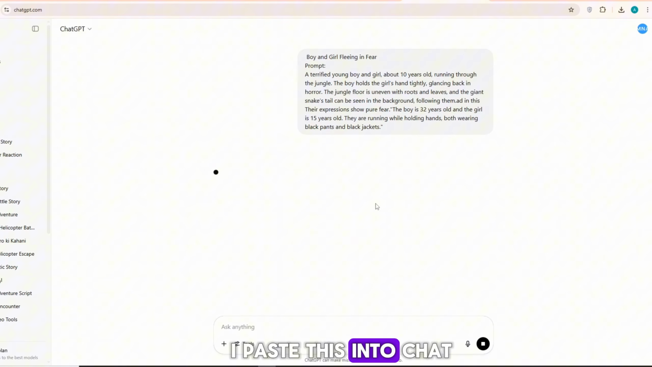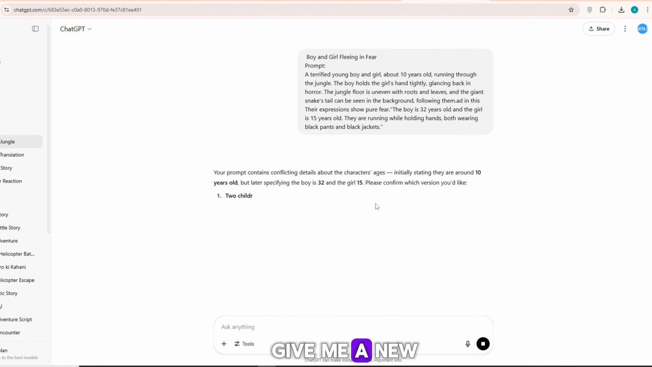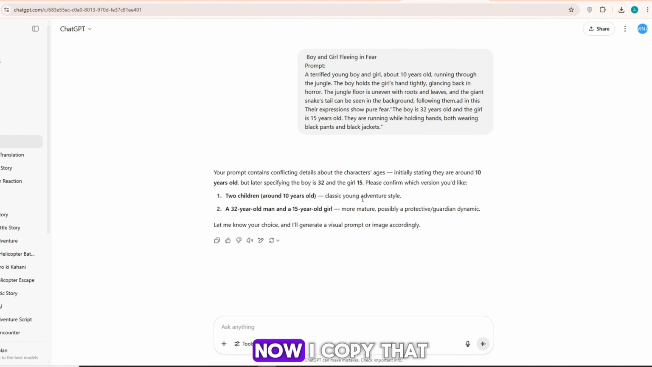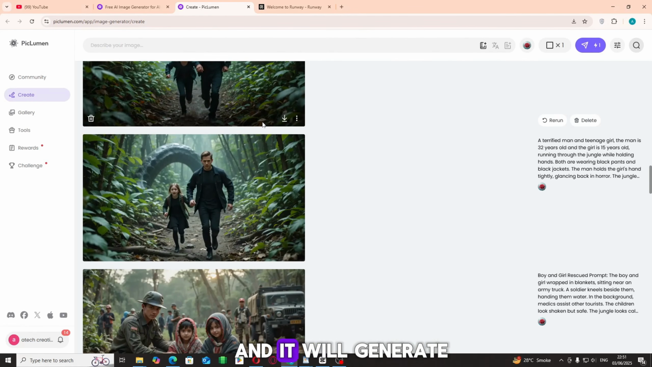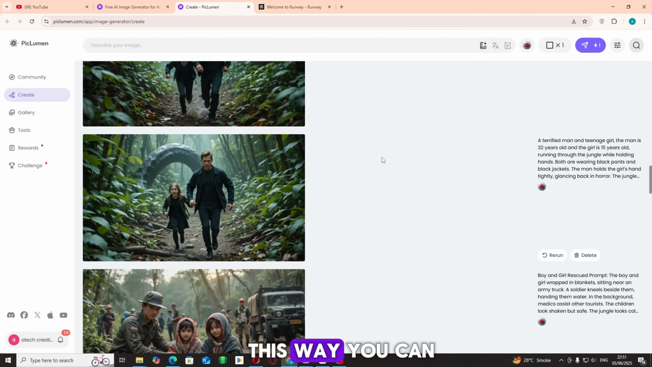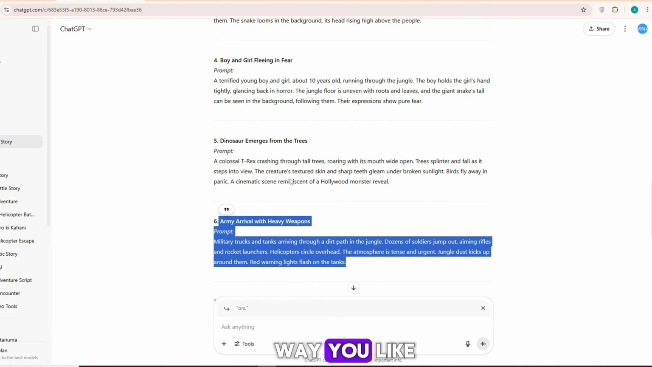I paste this into ChatGPT and it will give me a new updated prompt. Now I copy that new prompt and paste it into Picculum, and it will generate the image exactly how I want. This way, you can create any prompt the way you like.